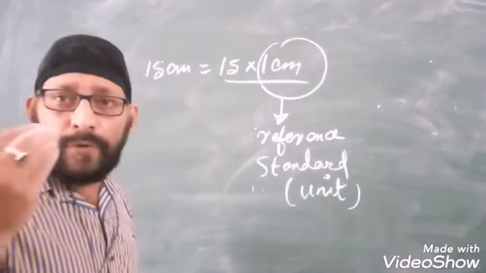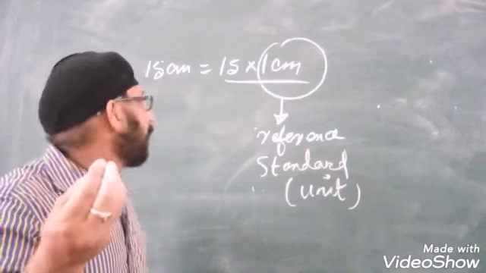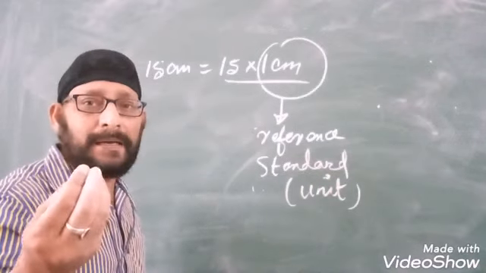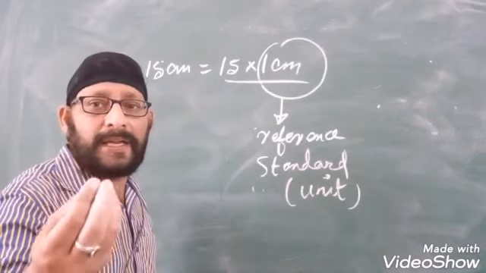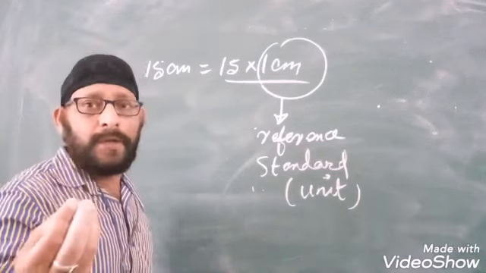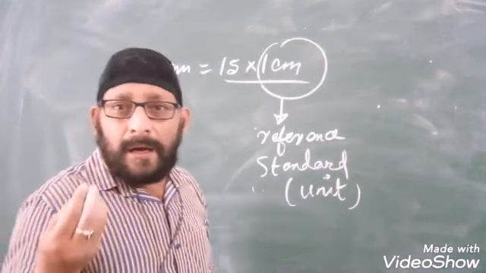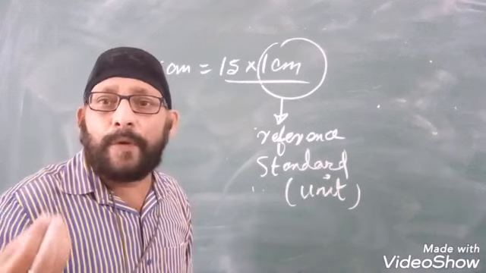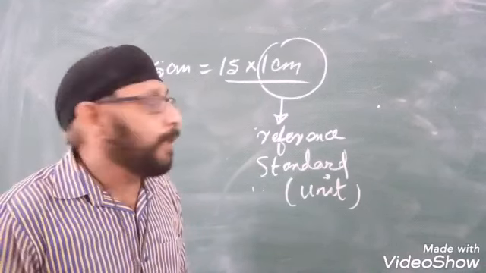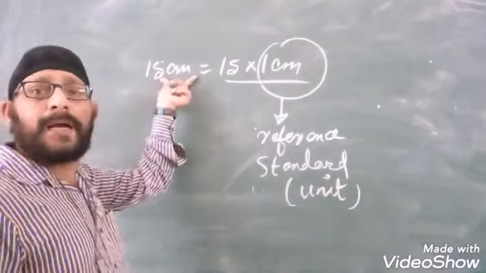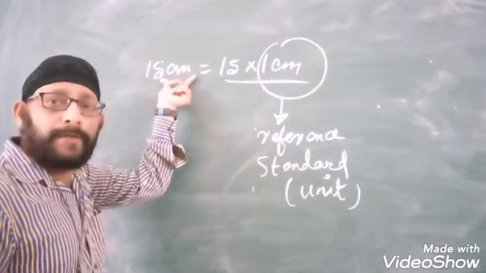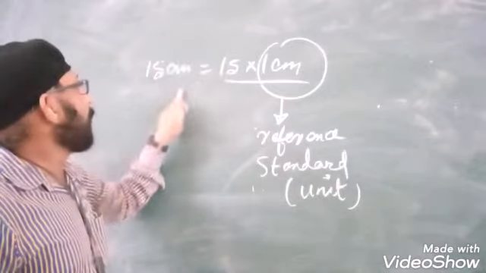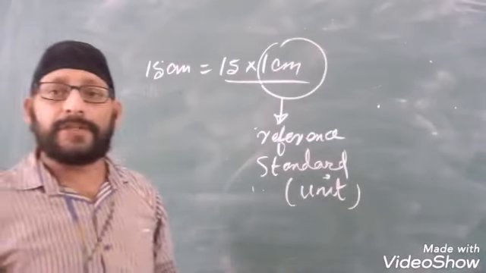That gives you clear information about the value of the physical quantity. 15 centimeter is meaningful. If you say the length is 15, the measurement seems inappropriate or incomplete. When you supply the unit, that completes the measurement of the physical quantity. That is how you express the measured value of a physical quantity.